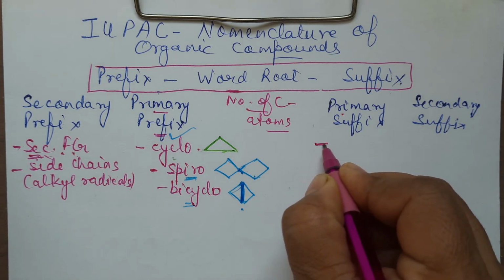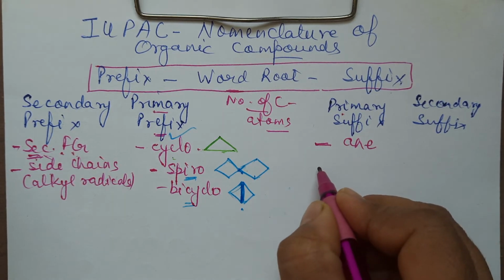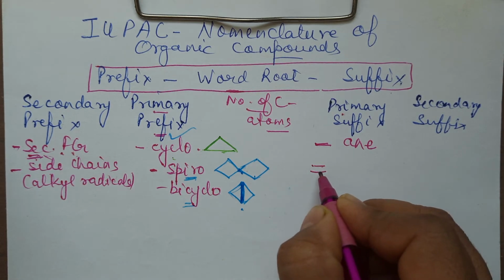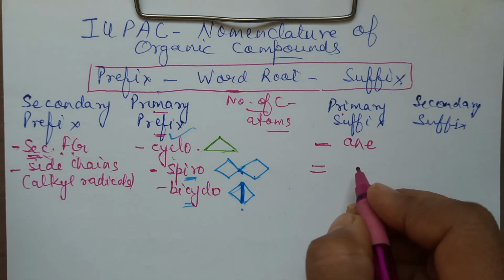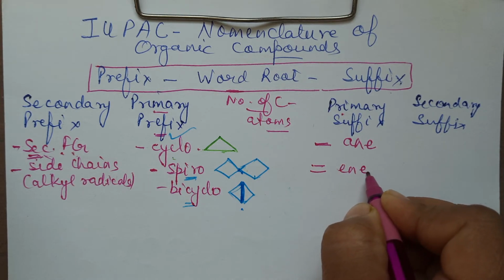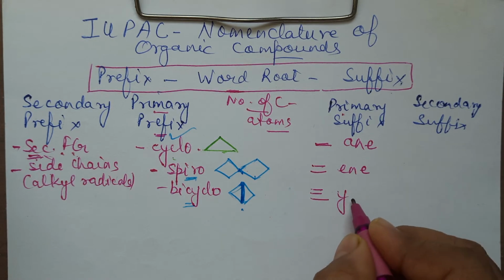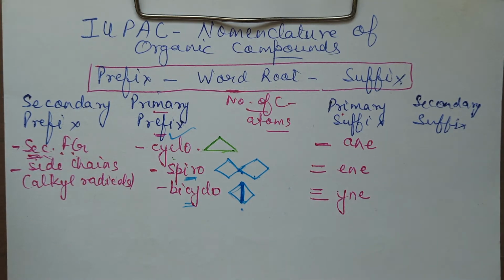If there are all single bonds, then the primary suffix is written as "ane." If there is a double bond, at least one double bond also, the primary suffix will change to "ene." And if there is a triple bond, then the primary suffix will change to "yne."